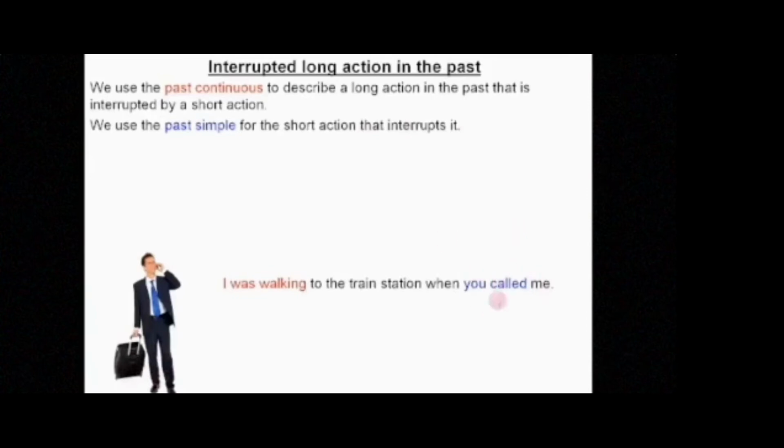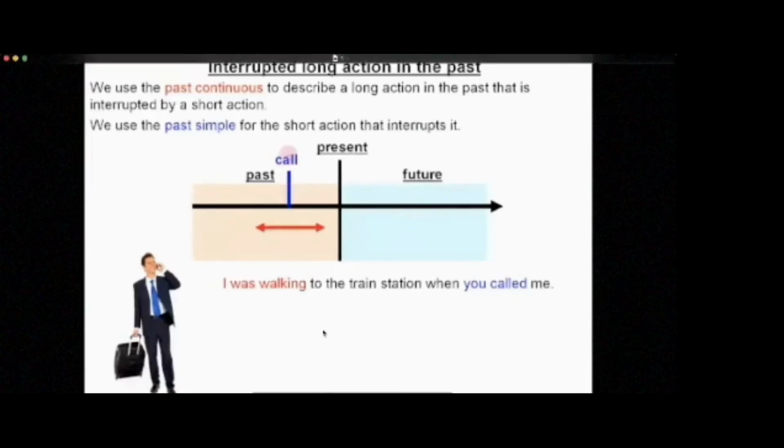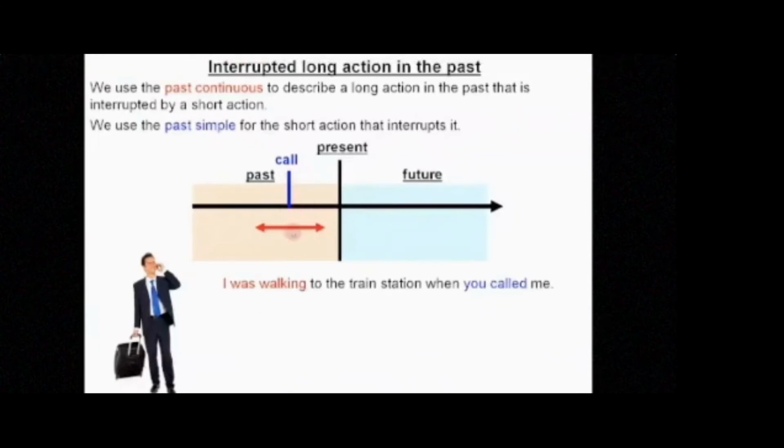So do you remember this first sentence of this example? Here, you called me is a short action that interrupts the long action. So here is a call and it interrupts the long action in the past continuous, I was working, for example. So here is a call and here is a long action. Okay? Clear? In the process of working, when you call, the call interrupts your working.